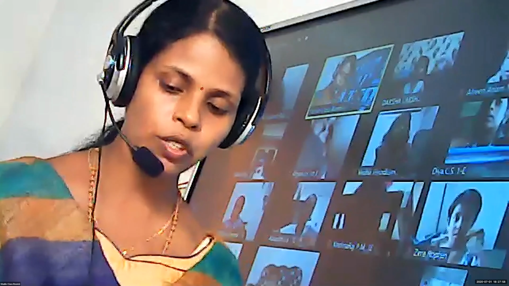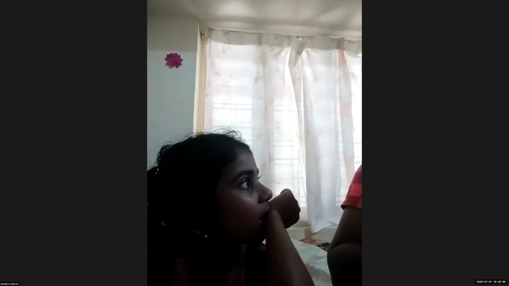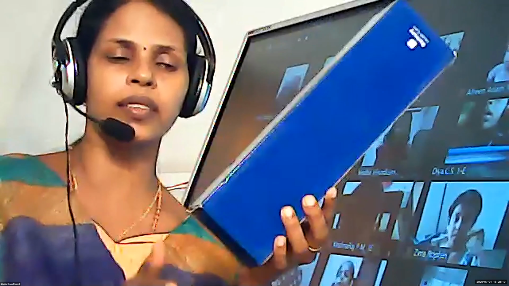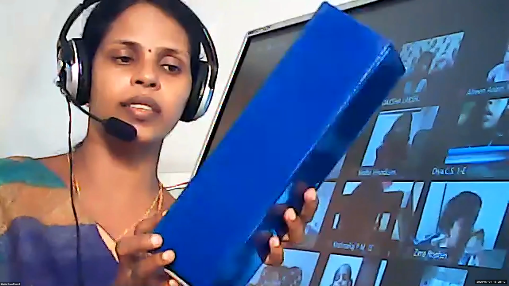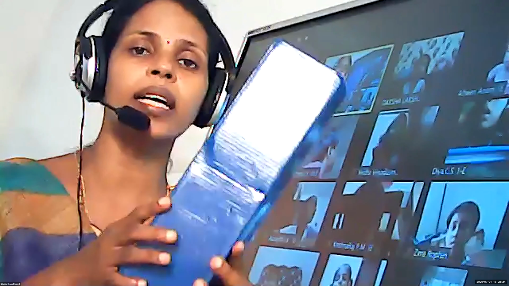Now I will show you one object that looks like a cuboid. See this box. It looks like a cuboid. See the side faces. This is a side face, this is a side face, this also a side face. All the side faces look like a rectangle.